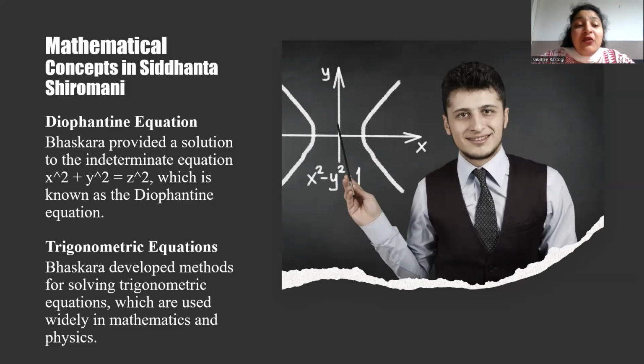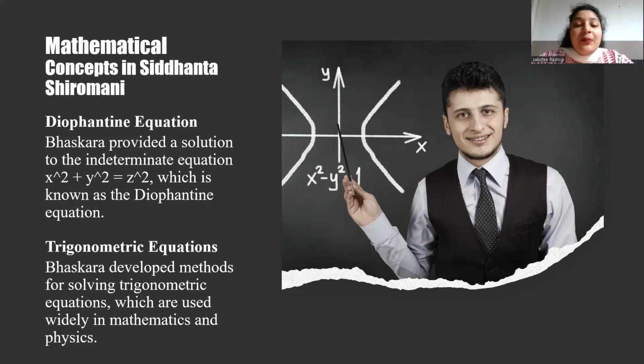What do you mean by Diophantine equations? See, it is a polynomial equation in two or more variables with integral coefficients, and the solutions are also integers. So Bhaskaracharya, in Siddhanta Shiromani, discusses Diophantine equations in the section on algebra. There are some key points about this.